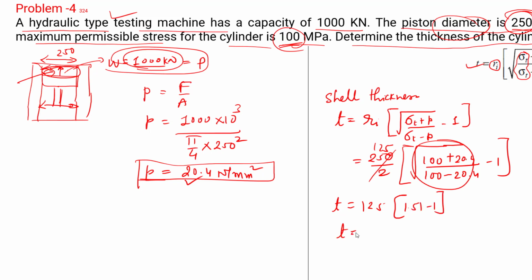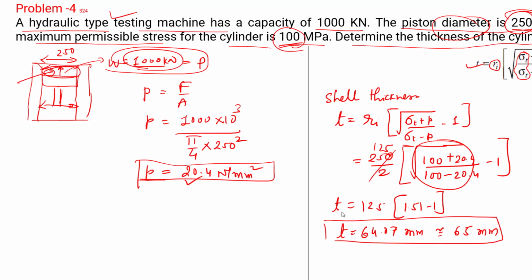So let's again find out the value. Very simple. It is going to be 64.07 millimeter. Okay. So for the safer side, let's take it 65 millimeter. So this is the shell thickness, right? So shell thickness is 65 millimeter. So we can write over here, we have to keep this thickness at 65 millimeter so that we can have a lifting capacity of 1000 kilonewton at diameter of 250.